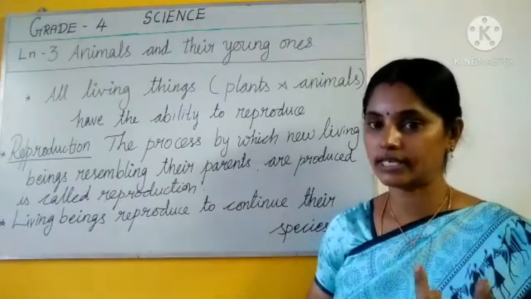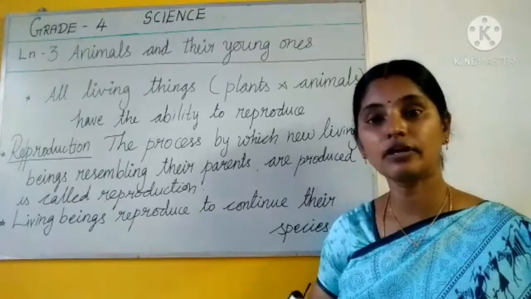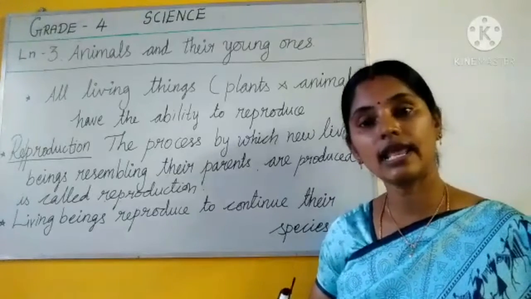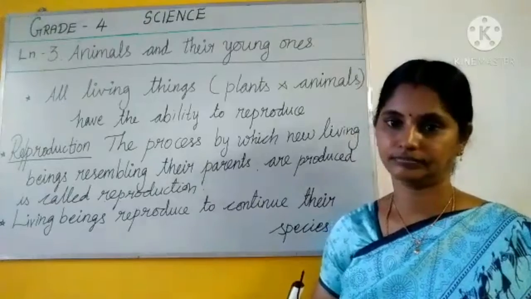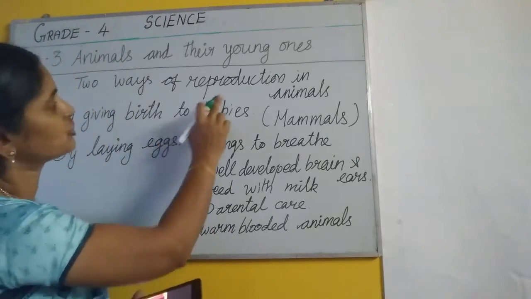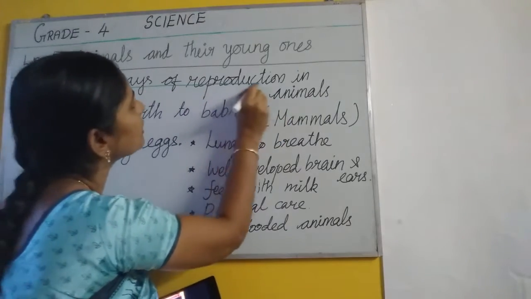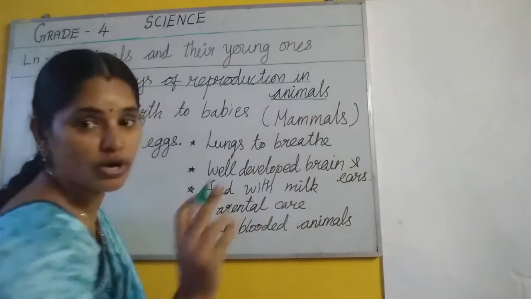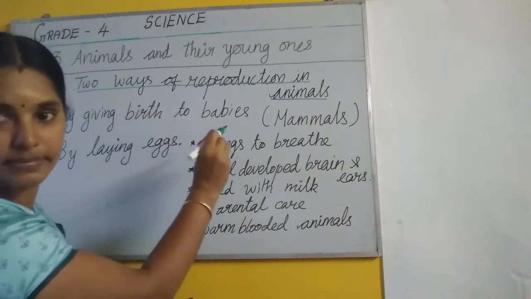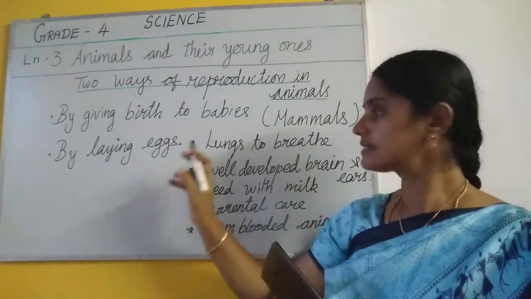The first one is giving birth to babies, and the second one is laying eggs. What are they? One is by giving birth to babies.